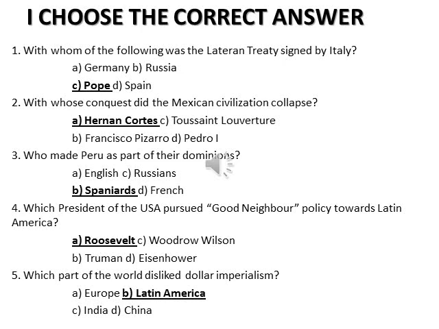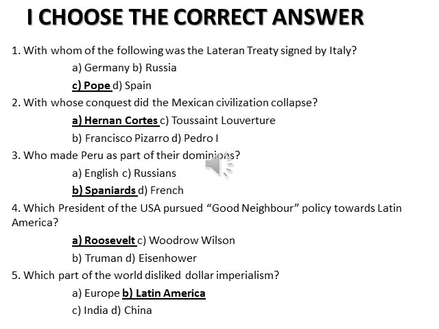Then second, with whose conquest did the Mexican civilization collapse? So Mexican civilization consists of three civilizations. So who were they? What are they? Maya, Inca and Aztec. So Aztec was the final stage. They were defeated by the Spaniards. So who defeated them? Hernan Cortes. So option A, Hernan Cortes.